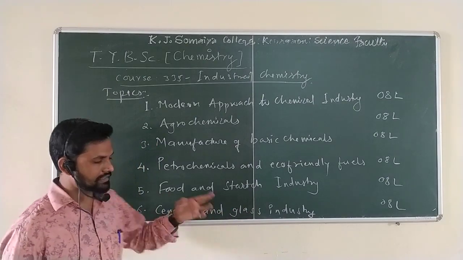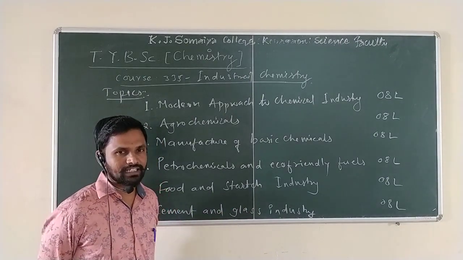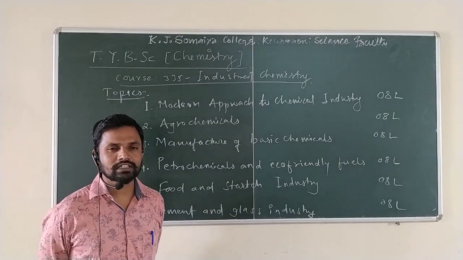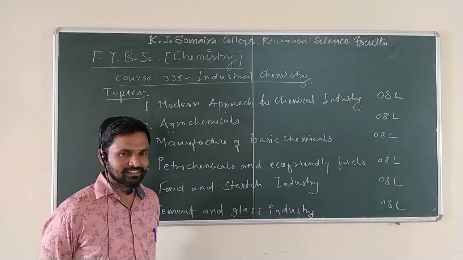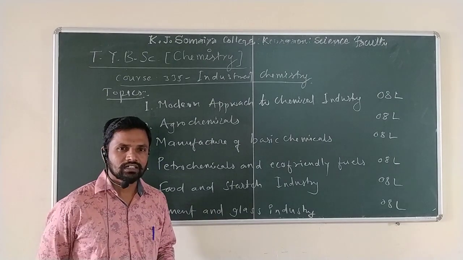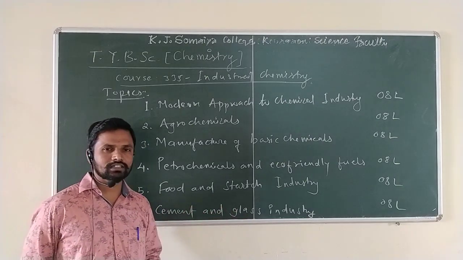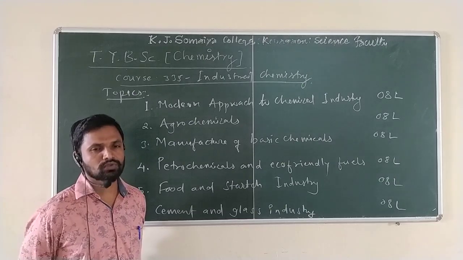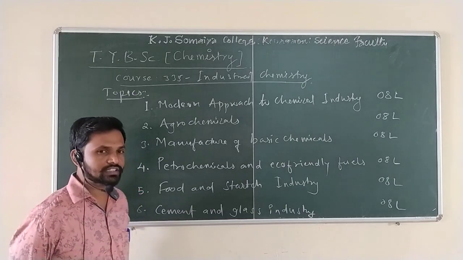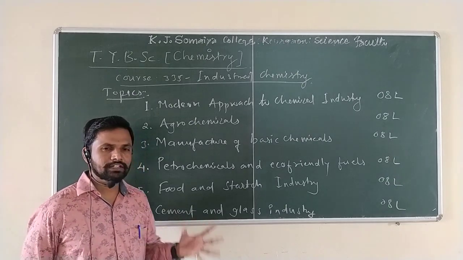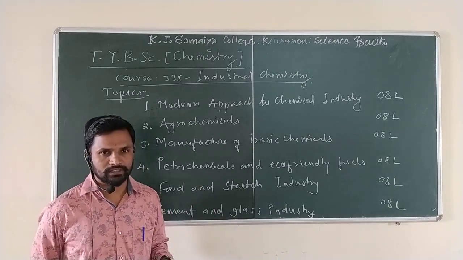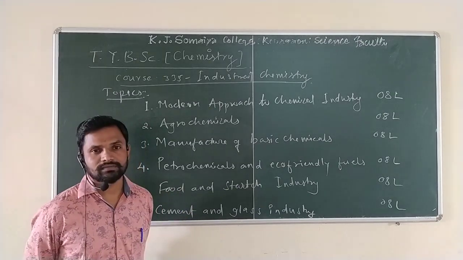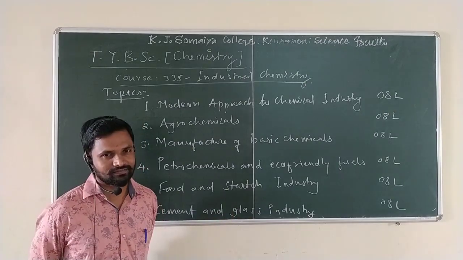And the last one is cement and glass industry. Cement and glass, we are familiar with them. Cement is the material mostly required for any construction purpose. The physical definition: cement is a material which, if mixed with water, becomes a rigid, stone-like material. But what are we going to study? More important than the physical structure is the chemical structure. What are the chemical components of cement? What are the types of cement? What are the applications of cement?